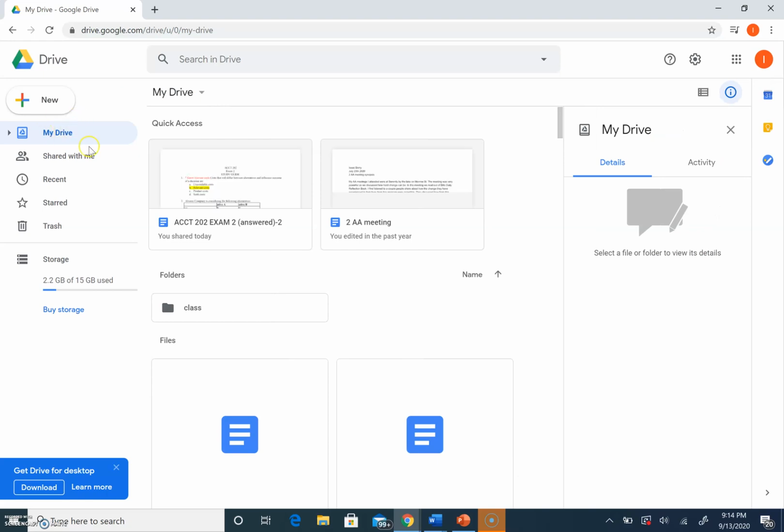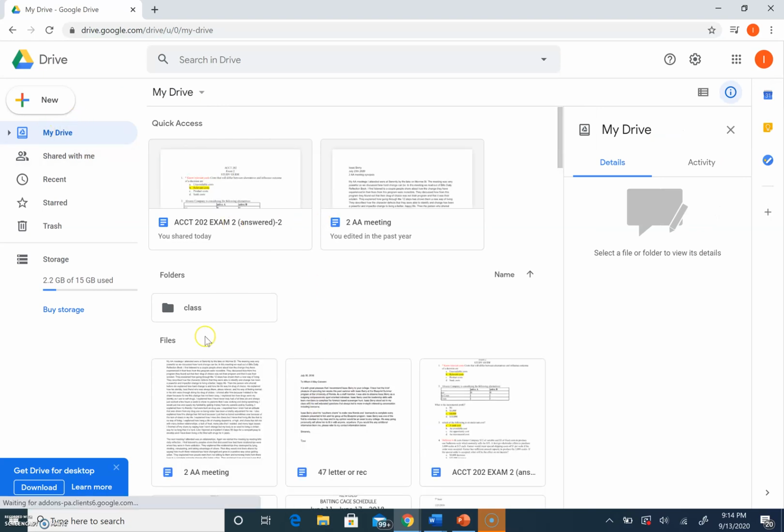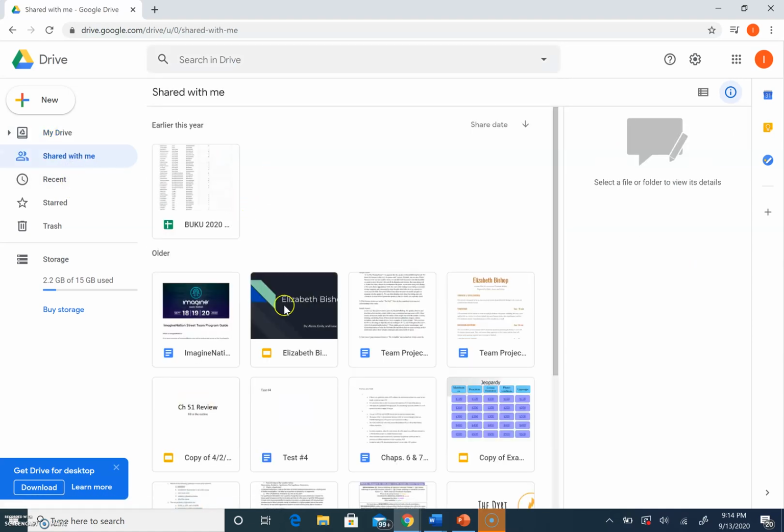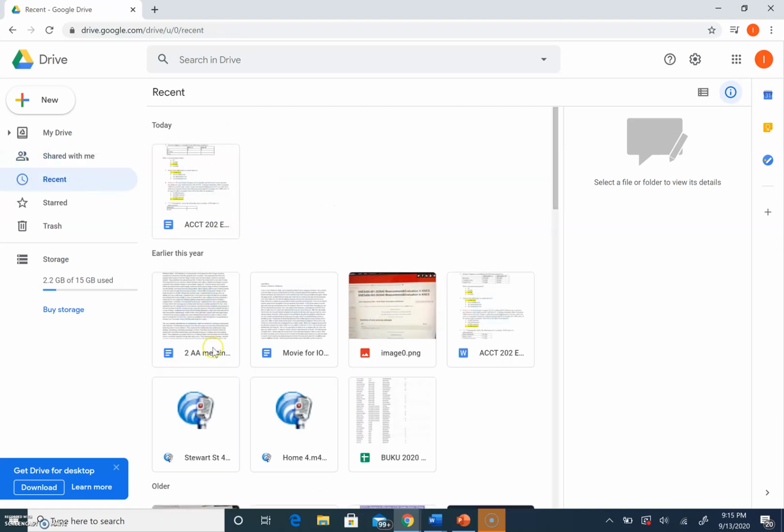Then from here, your My Drive is all the documents that you've created, and this can be helpful. You can sort it and you can title things differently, so then you can just search it in the drive rather than having to look through it. Then Shared with me is all the documents that people have shared with you. This is really helpful because it keeps your documents separate. So if someone was just spamming you or something, Recents will show you the recent documents that you've been working on or viewing.